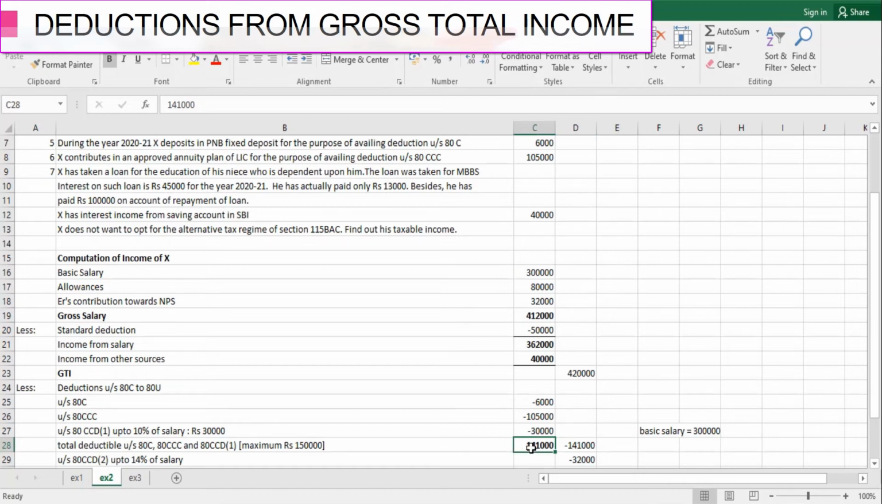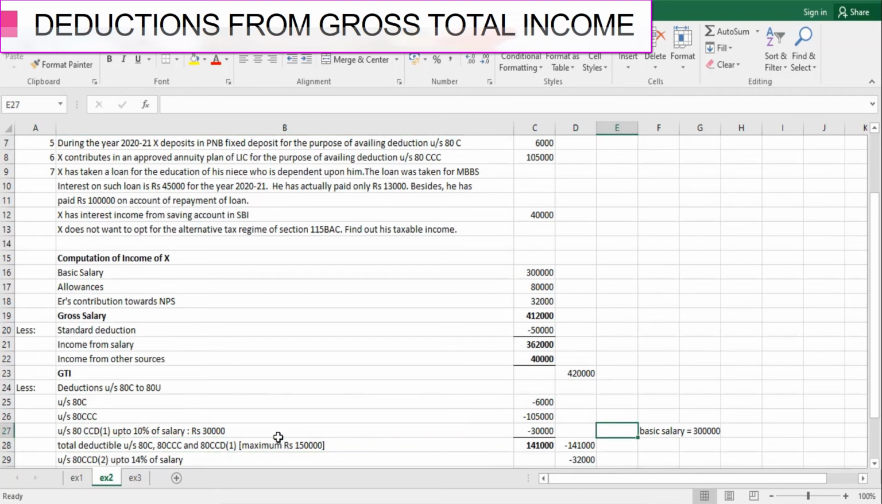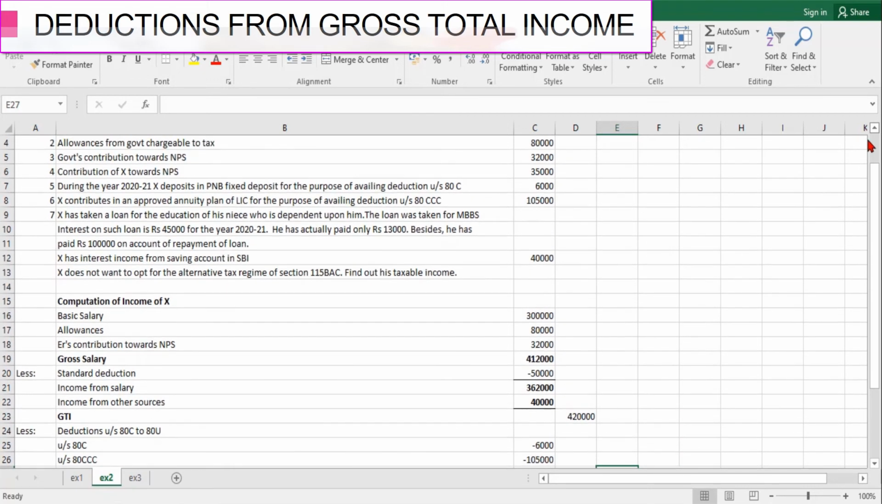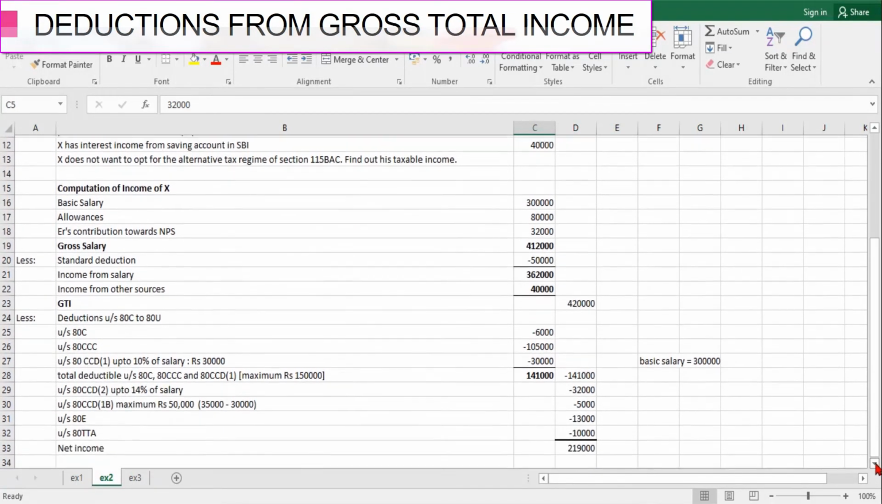Had this been 1,51,000, we would have restricted this to 1,50,000 only, because that is the maximum ceiling of these three sections together. Next, after completing section 80C, 80CCC and 80CCD(1), let's discuss the contribution made by the employer towards the NPS scheme. 32,000 has been contributed by the government here, right?